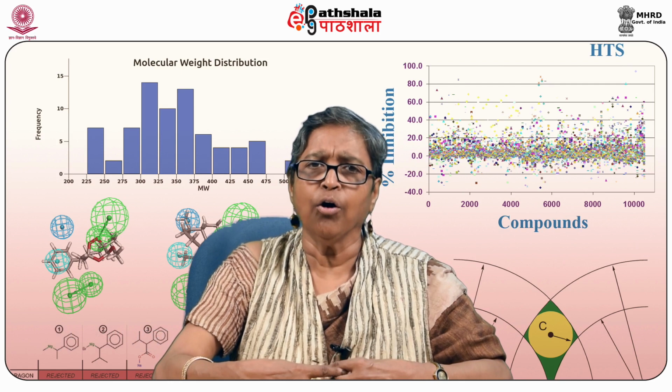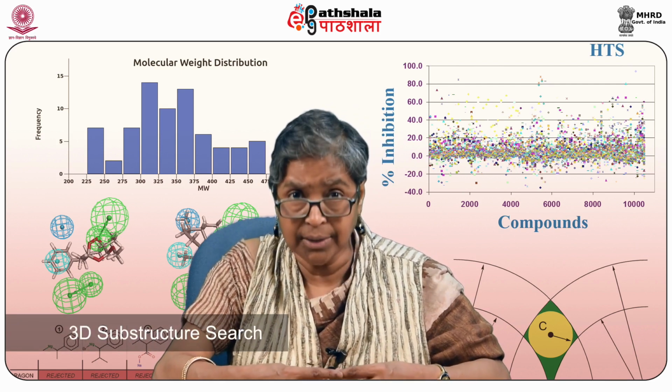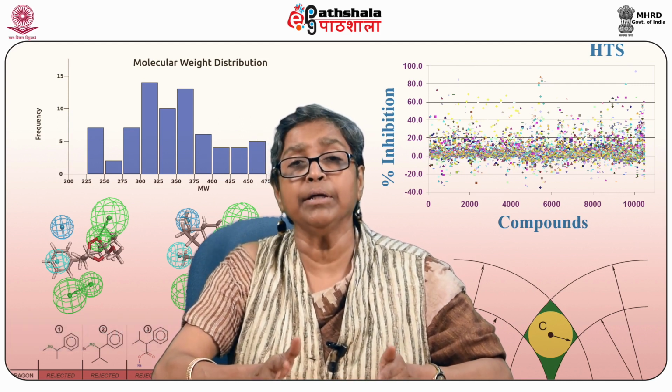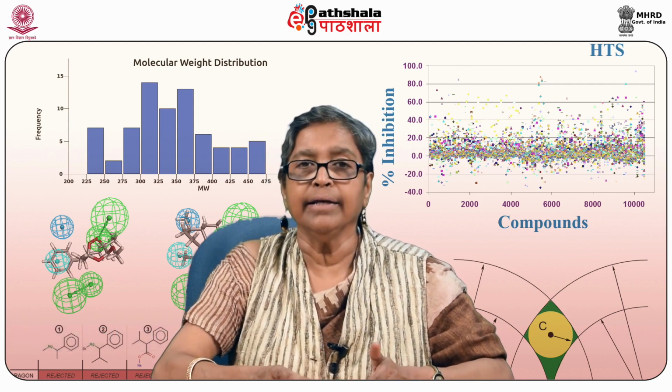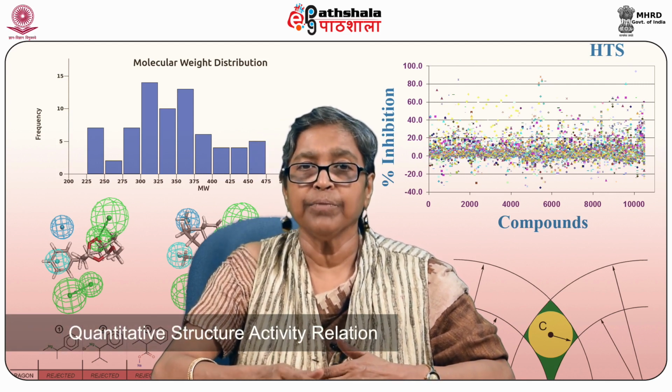Similarly, many features like 3D substructure searching. Also, it has an important role to play in quantitative structure activity relationship.